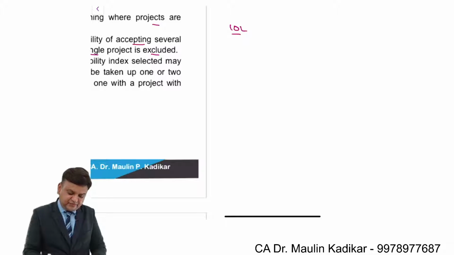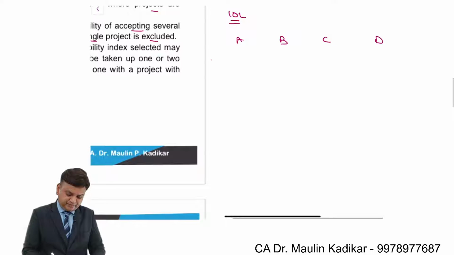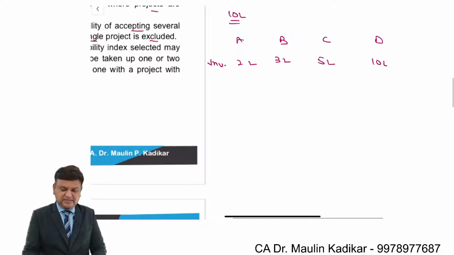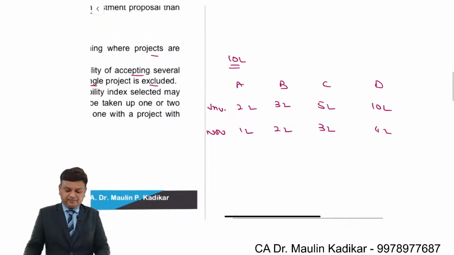Suppose we are having the funds of 10 lakhs, and let us say that there are 4 projects under consideration. The investment proposals are 2 lakhs, 3 lakhs, 5 lakhs and 10 lakhs. NPV is 1 lakh, 2 lakh, 3 lakh and 4 lakhs.